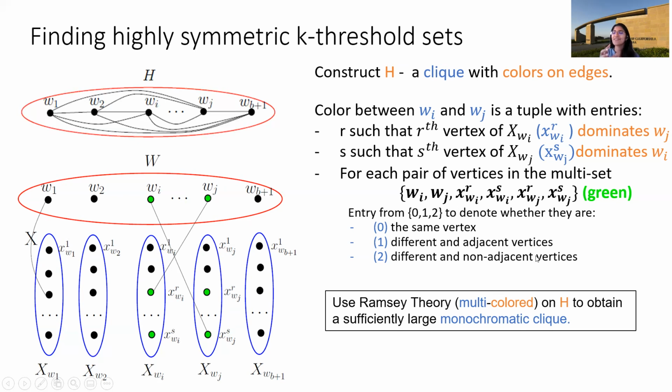This gives us more structure. By the definition of H, this monochromatic clique corresponds to a subset of W, which is also a K threshold set, W dash.